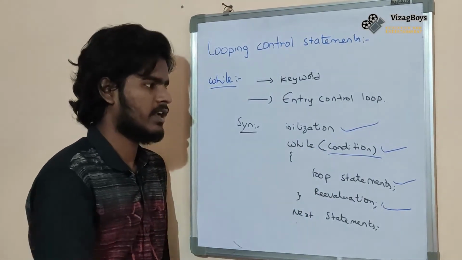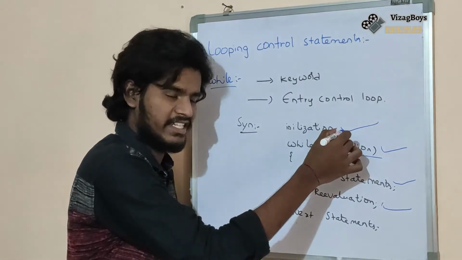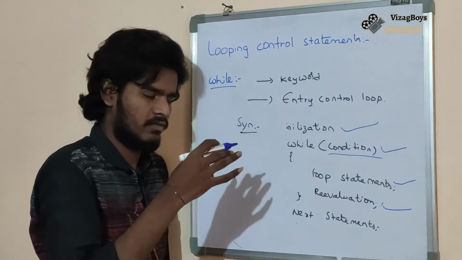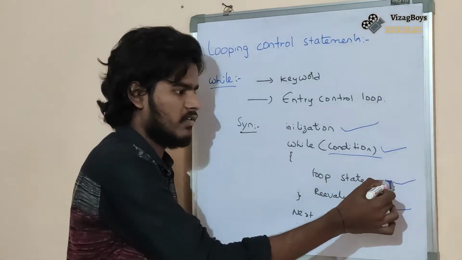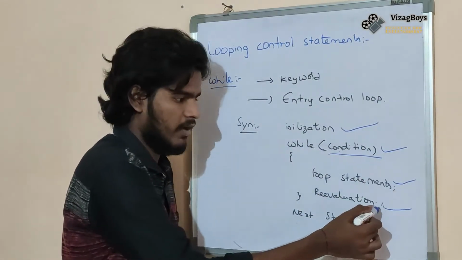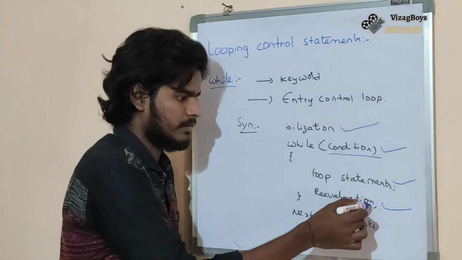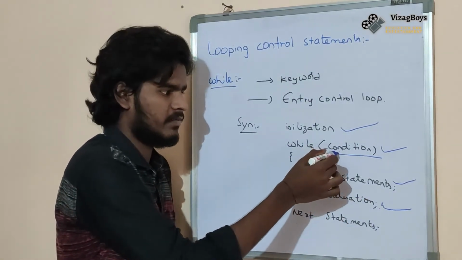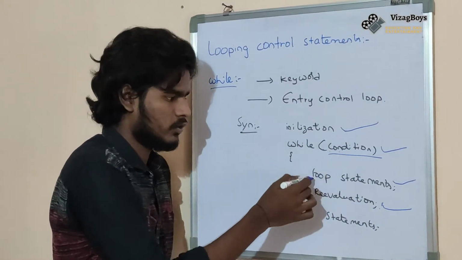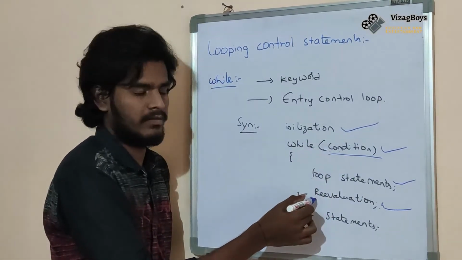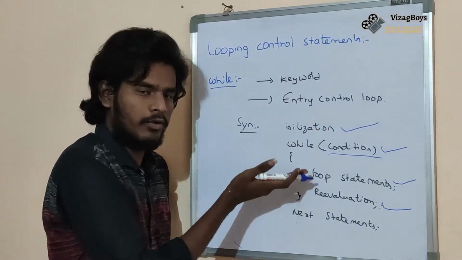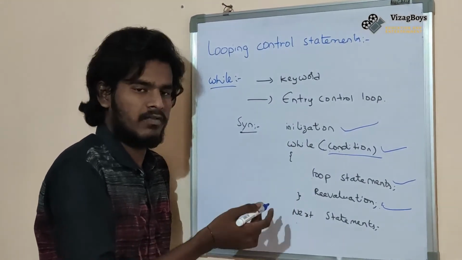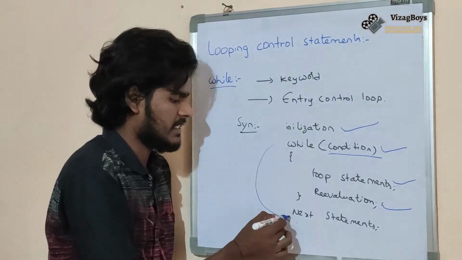Listen carefully. First it will check the initialization, then the condition. If the condition is true, it will execute the loop statements and revaluation statements. Then again it will check the condition. If the condition is again true, it will execute the loop statements and revaluation. The process will continue as long as the condition is satisfied. If the condition is false, it will go to the next statements.